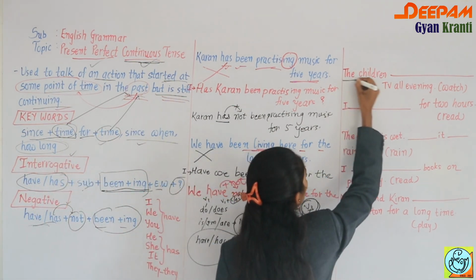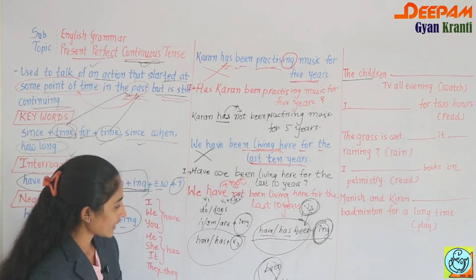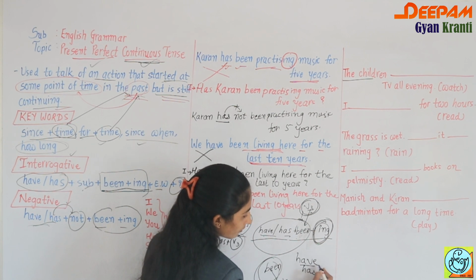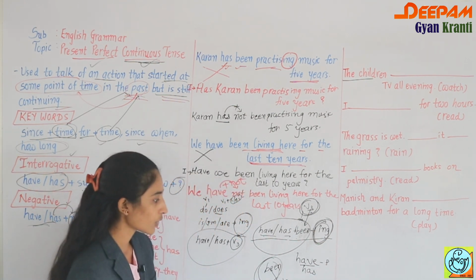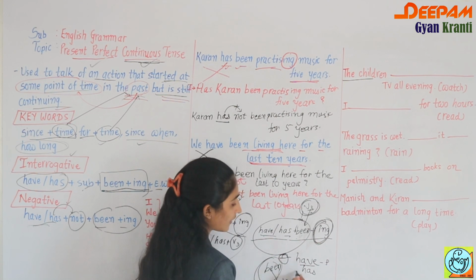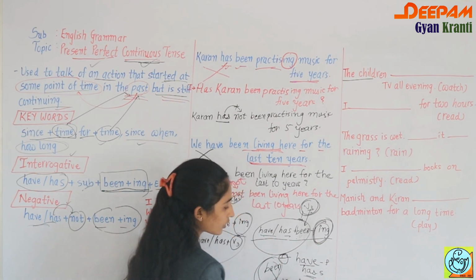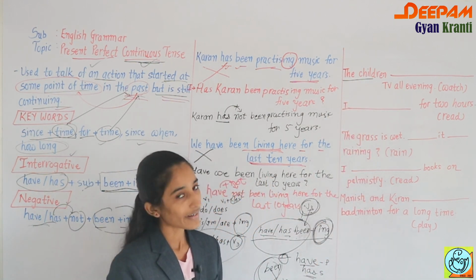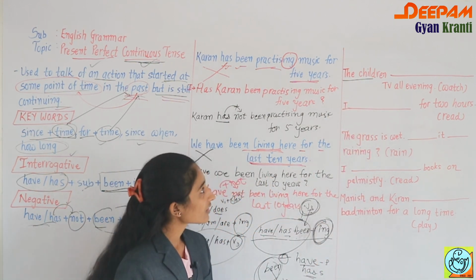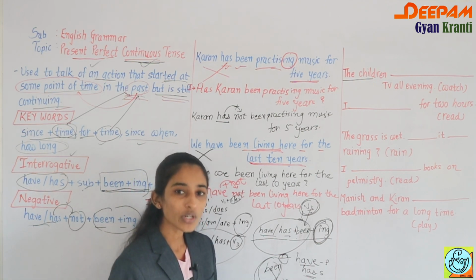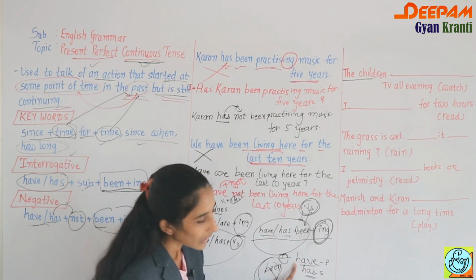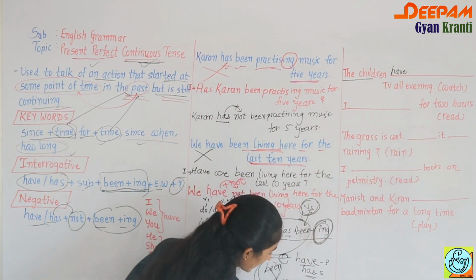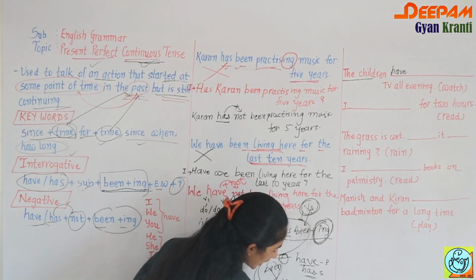Okay, so first of all, the children. Now we have two conditions. First we have to put have or has. When the subject is plural, you have to use have, the exception being I, and when the subject is singular, you have to use has. Now the children: is it singular or plural? Children we can consider in the plural form. So with children, what comes first? Have.